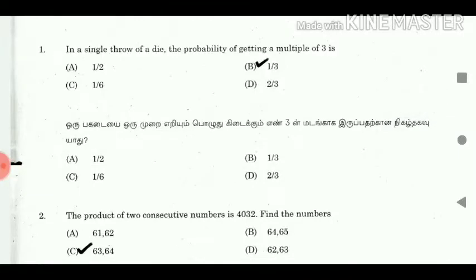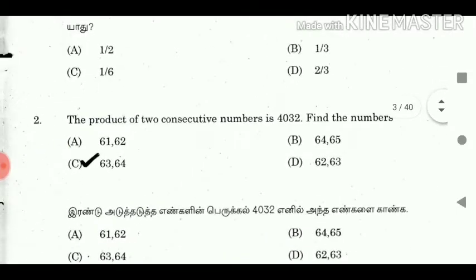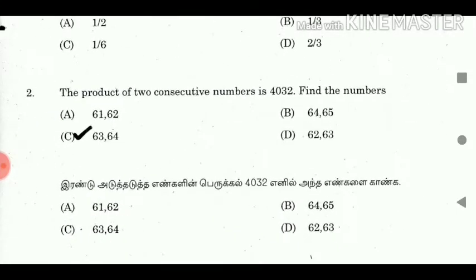1. In a single throw of a die, the probability of getting a multiple of 3 is? Answer: 1 by 3. 2. The product of two consecutive numbers is 4032. Find the numbers. Answer: 63, 64.